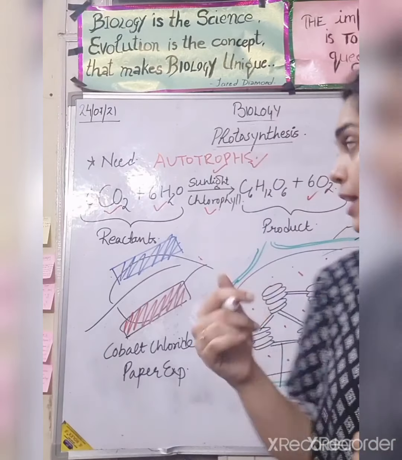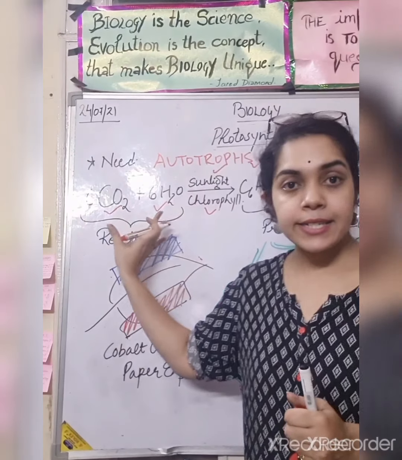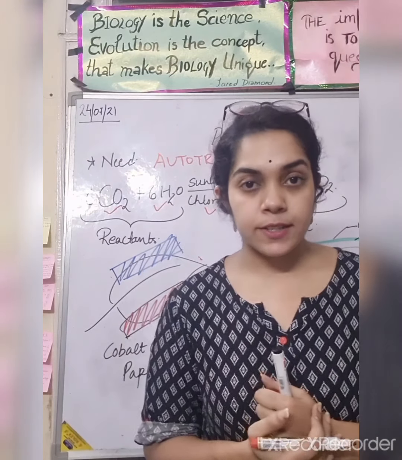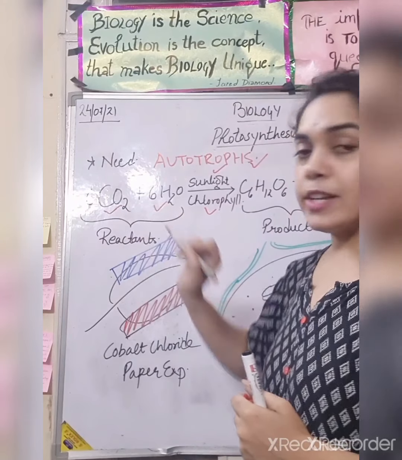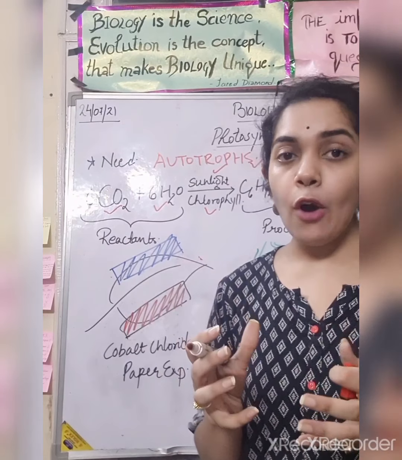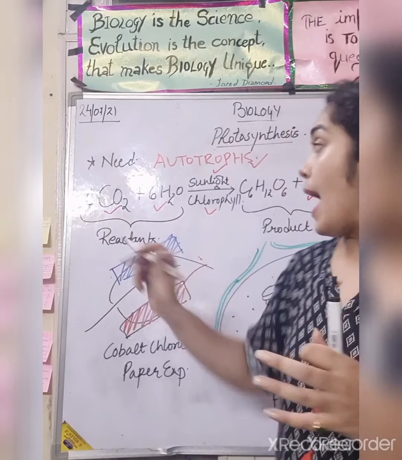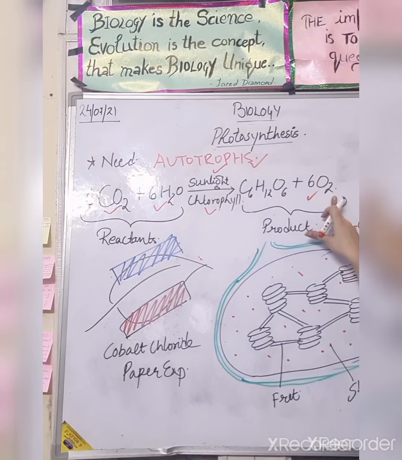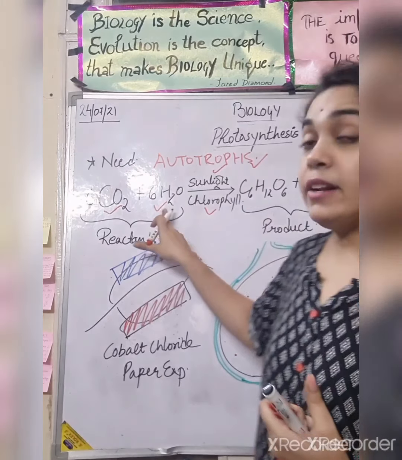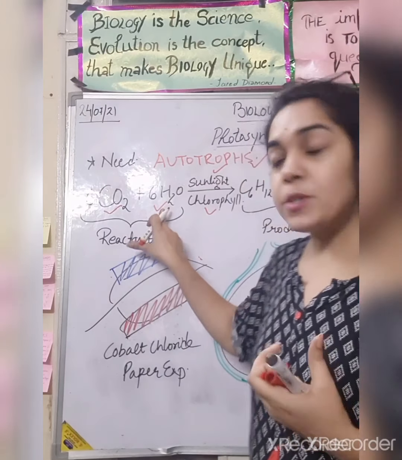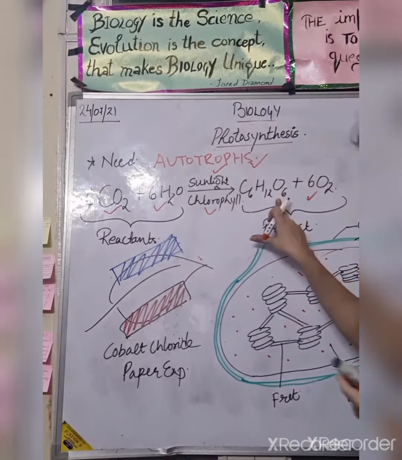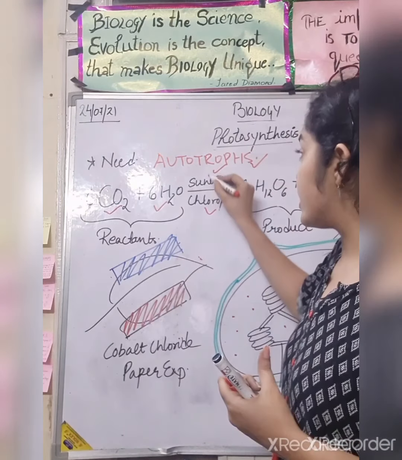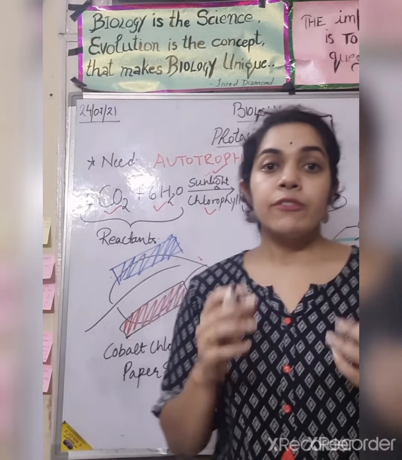Right, now we will understand what the reactants and products are in the photosynthesis process. First, there is a carbon dioxide intake and there is a release of oxygen. Then water is absorbed and there is a release of glucose in return, in the presence of sunlight and chlorophyll.